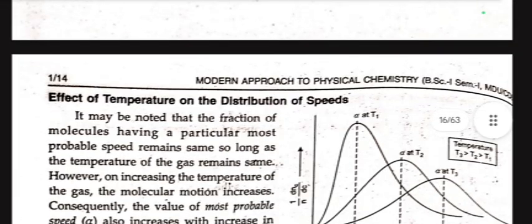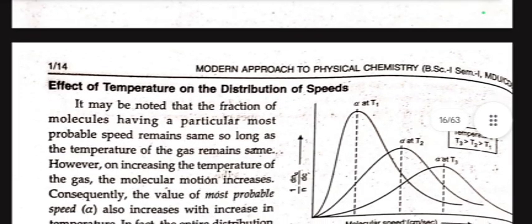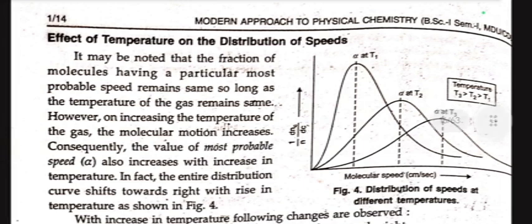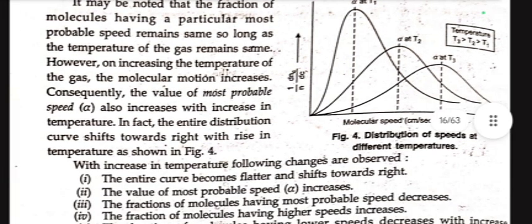Effect of temperature on the distribution of speeds. It may be noted that the fraction of molecules having a particular most probable speed remains the same so long as the temperature of the gas remains the same. However, on increasing the temperature of the gas, the molecular motion increases consequently. The value of the most probable speed alpha also increases with increasing temperature. In fact, the entire distribution curve shifts towards the right with rise in temperature.